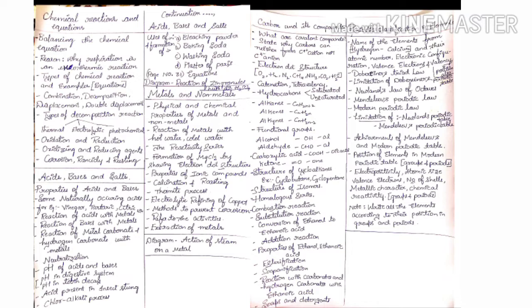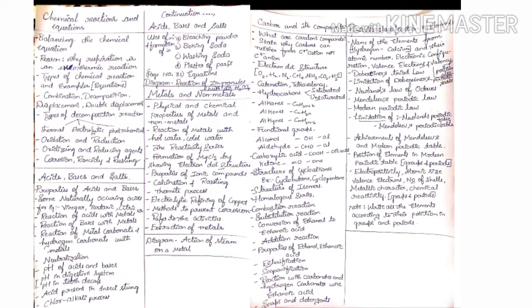Now let us move towards the periodic classification of elements. From periodic classification of elements, the first basic thing you have to learn is the first 20 elements, their names, their atomic number, their mass number, electronic configuration, valence and their valence electrons. This is very important to learn. Then you have to learn about Dobereiner's Triads law. Very important, three laws in this lesson are Dobereiner's Triads law, Mendeleev's periodic law and Newlands' law of octaves. These three laws are very important.